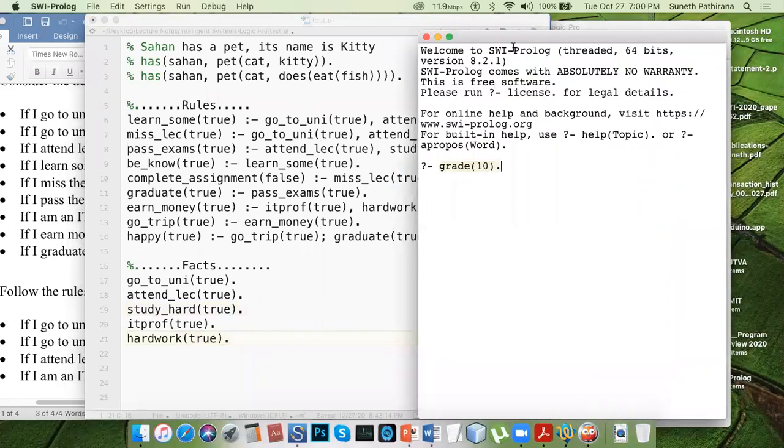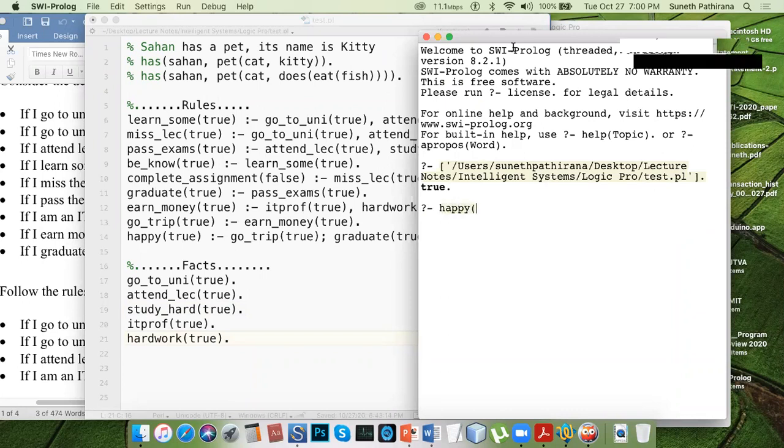First of all, I will check whether this person is a happy person. Happy. I want to figure out the truth value. I don't know, it's a variable. I don't know exactly whether this person is happy or not.